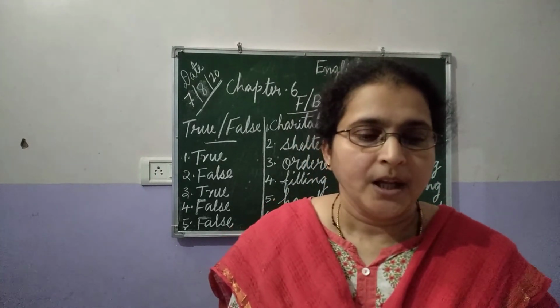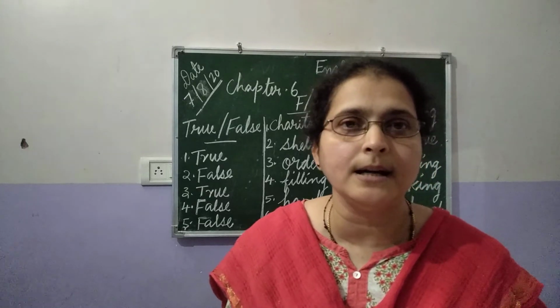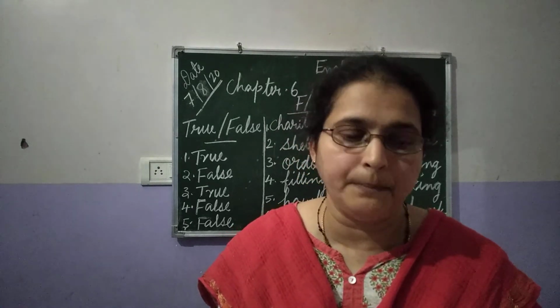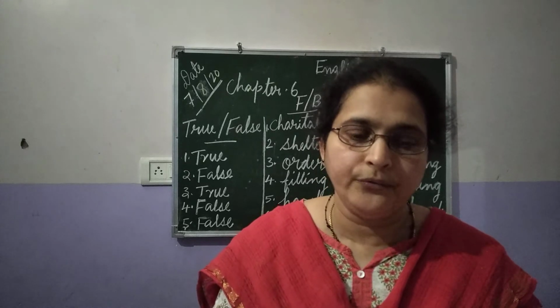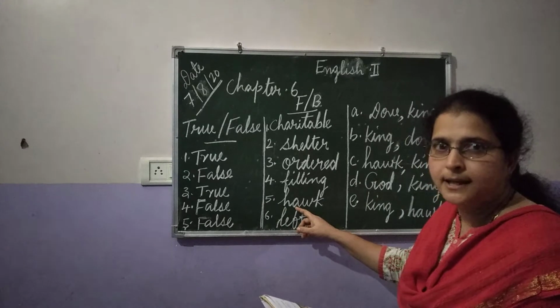Now the fifth one. He asked dash to eat him up. Whom did the king ask to eat him up? The hawk, no? In the place of the dash, you will fill in hawk. So the fifth answer of the fill in the blanks is hawk.